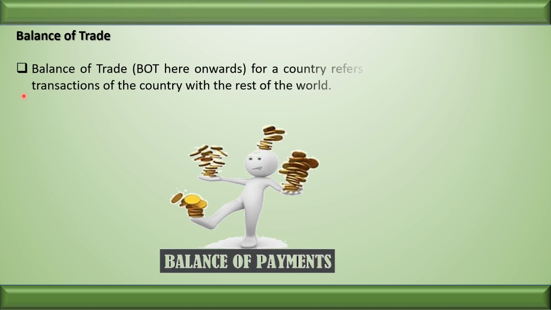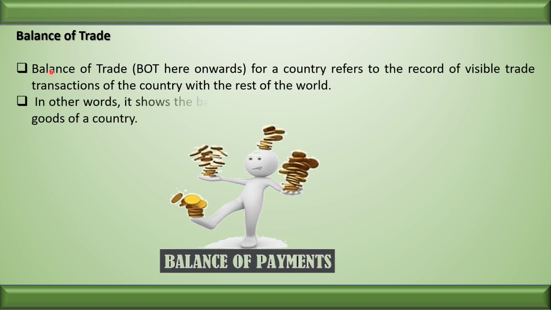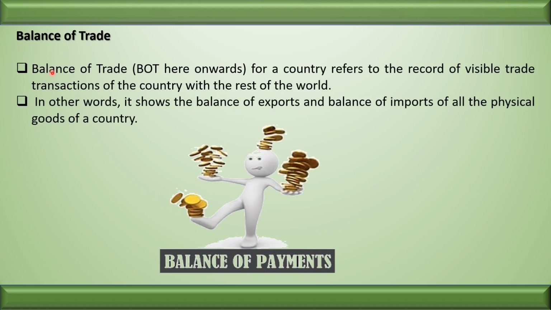Now let us see balance of trade, and we will discuss how the balance of trade is different from balance of payment. Listen, balance of trade for a country refers to the record of visible trade transactions of the country with the rest of the world. In other words, we can say it shows the balance of export and import of all the physical goods of the country. In a very simple word, we can say that export and import of goods is called balance of trade. I hope the meaning of the balance of trade is clear.